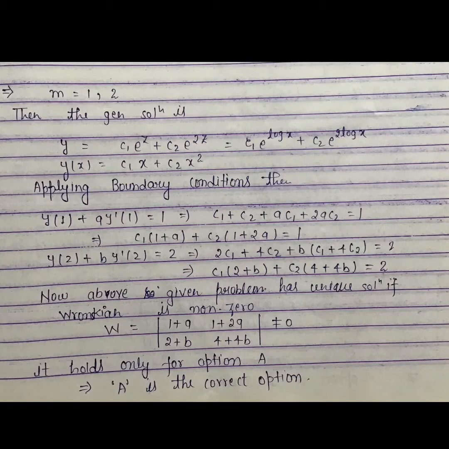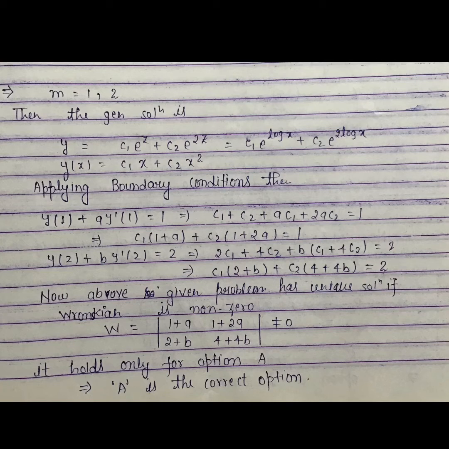Then our general solution is y is equal to c1 e to the power z plus c2 e to the power 2z. We put the value of z is equal to log x. We know e to the power log x is equal to x because e and log are anti-log of each other. So y(x) is equal to c1 x plus c2 x square. 2 log x we can write as log x square. Hence e to the power log x square will equal x square. Applying boundary condition, we will get c1 (1 plus a) plus c2 (1 plus 2a) is equal to 1 and c1 (2 plus b) plus c2 (4 plus 4b) is equal to 2.